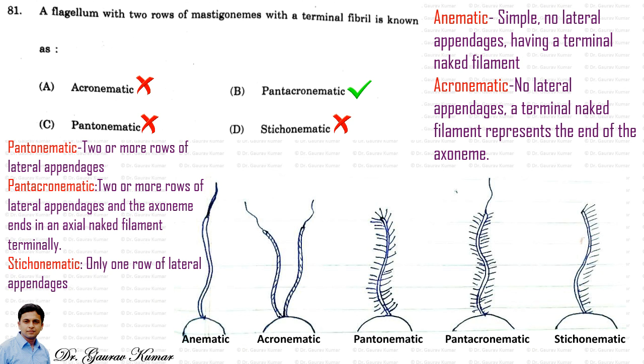A terminal naked filament represents the end of the axoneme. Then pentonematic, two or more rows of lateral appendages. Then pentachronematic, two or more rows of lateral appendages, and the axoneme ends in an axial naked filament terminally. And then comes the stichonematic, only one row of lateral appendages. So you can just relate them to the figure.